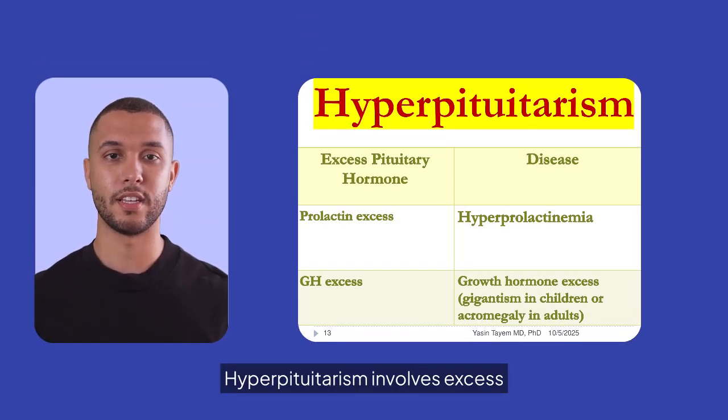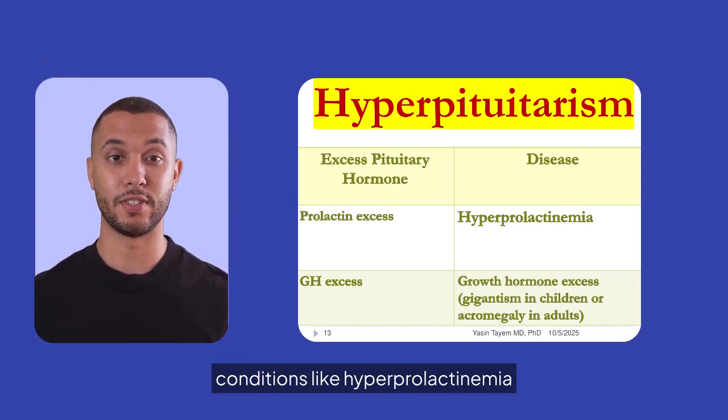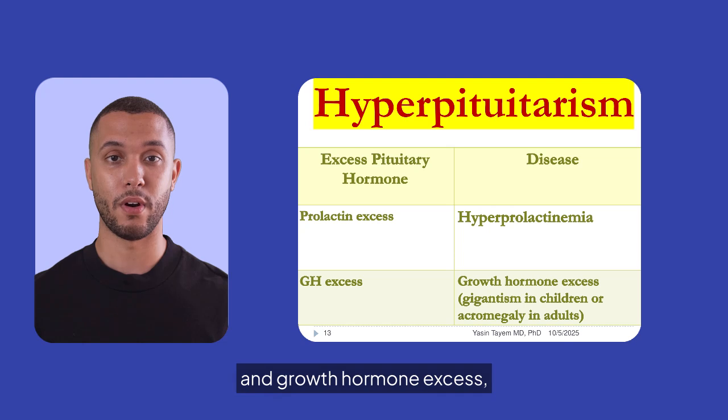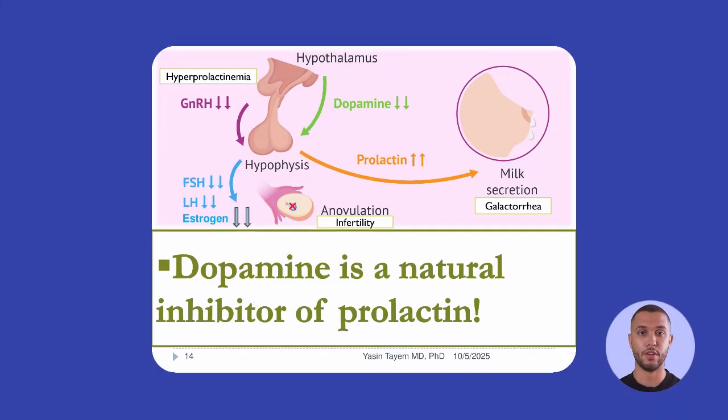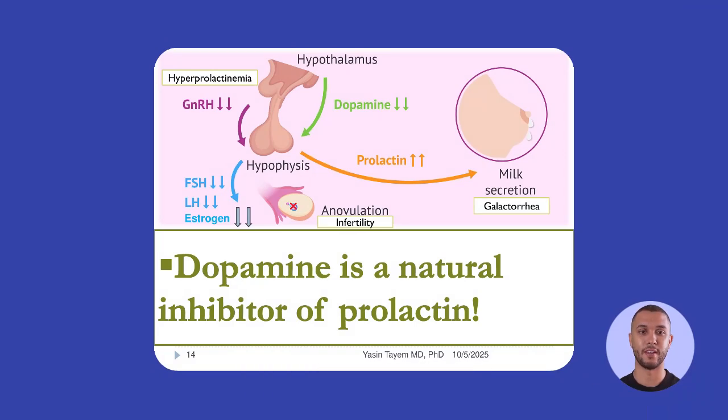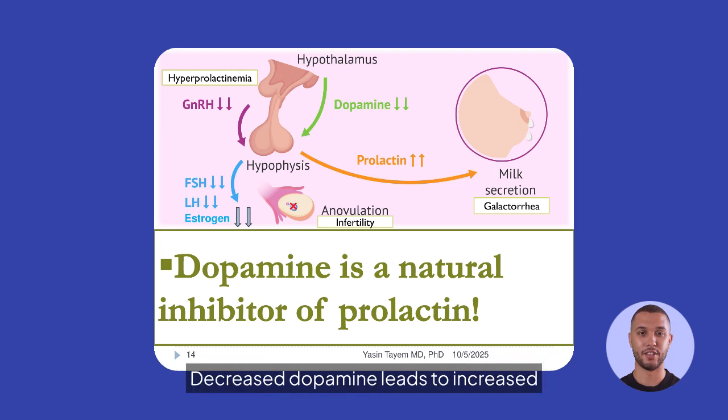Hyperpituitarism involves excess pituitary hormones, such as prolactin and GH, leading to conditions like hyperprolactinemia and growth hormone excess, causing gigantism or acromegaly. Dopamine naturally inhibits prolactin. In hyperprolactinemia, decreased dopamine leads to increased prolactin, causing symptoms like galactorrhea and infertility.